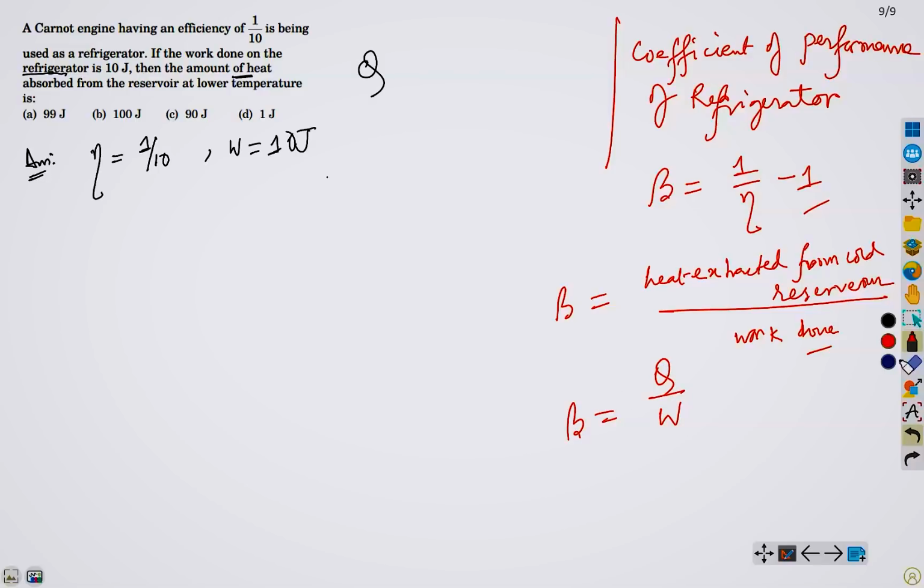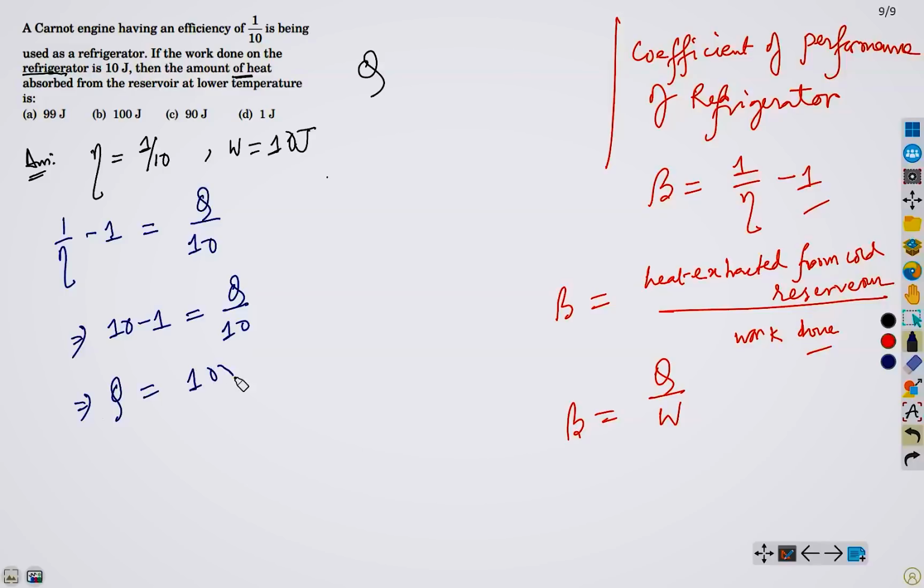Since we know beta is this quantity, 1 upon eta minus 1 equals Q upon W. We know W equals 10. Finish. We just have to evaluate the value now. That's all. So 1 upon eta is 10 because eta equals 1 by 10. So it is 10 minus 1 equals Q by 10. And from here we obtain Q equals 10 times (10 minus 1), 9. So here we have 90 joule.